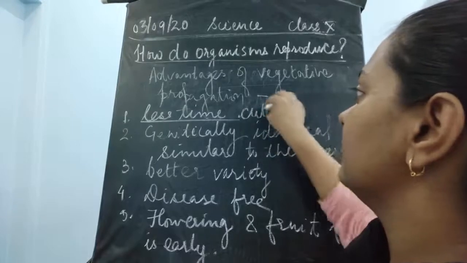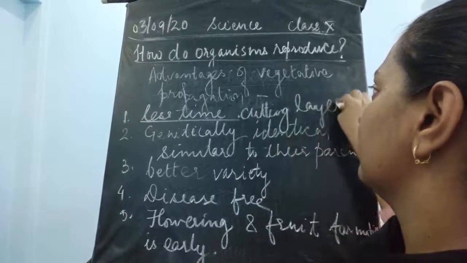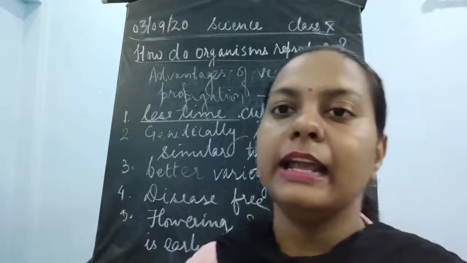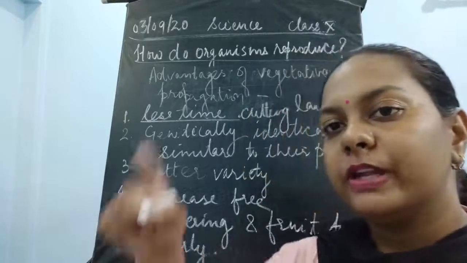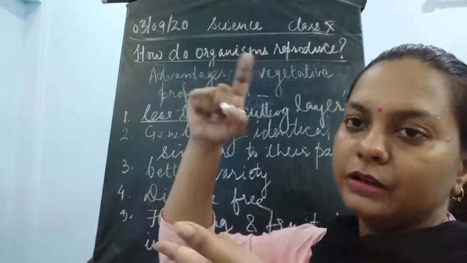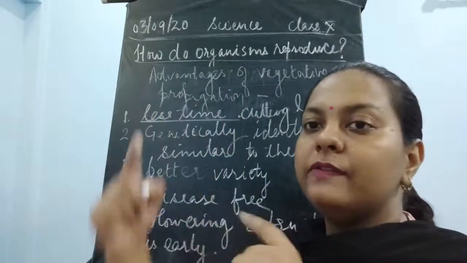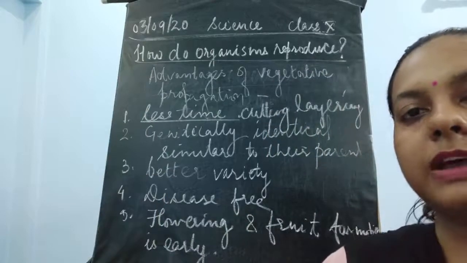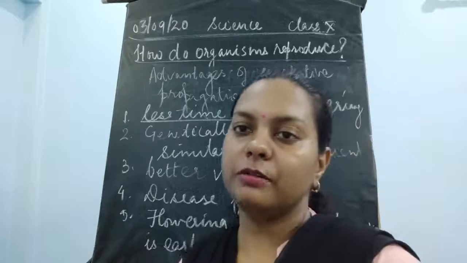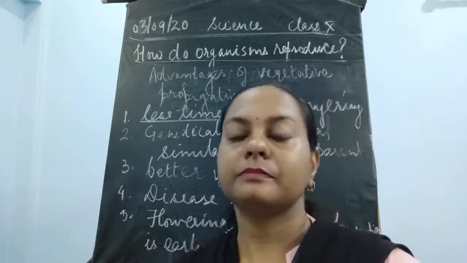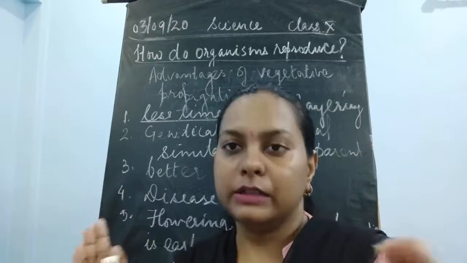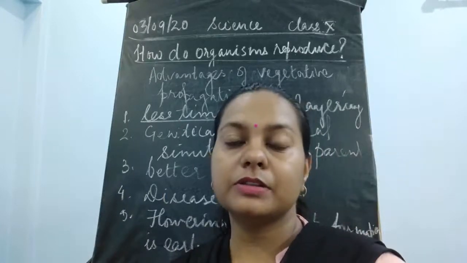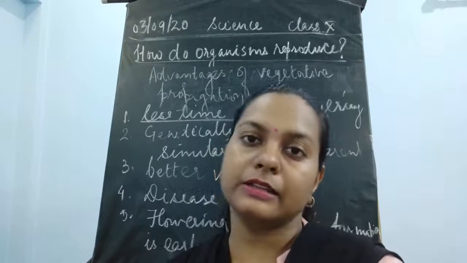and layering. For cutting, we require a big stem for the culture. Even for layering we take up mature plants. So it becomes very advantageous, because if we are taking the mature plant, children, then the time consumption, the energy consumption, the manure consumption, and the cost are cut short.